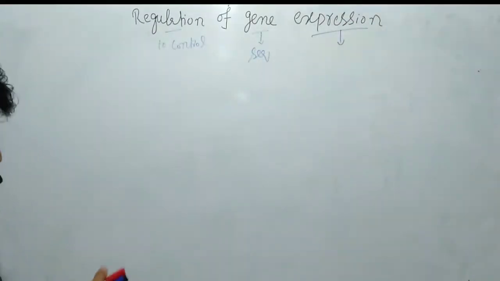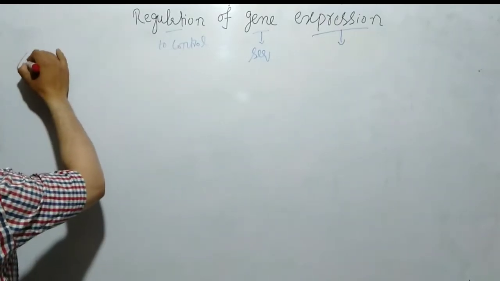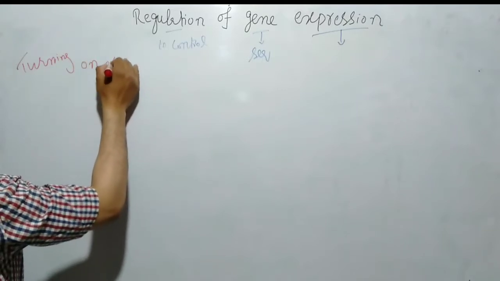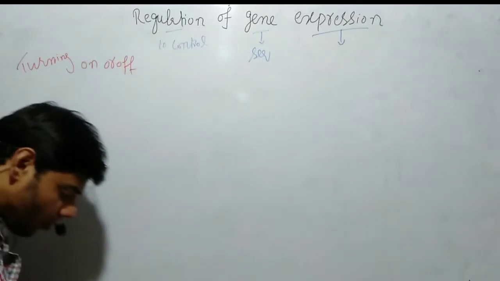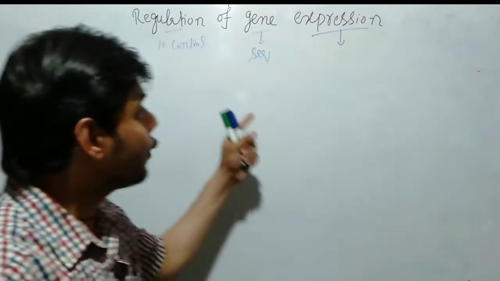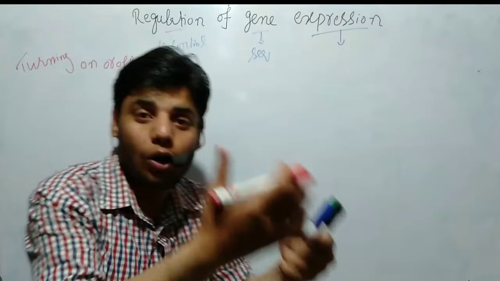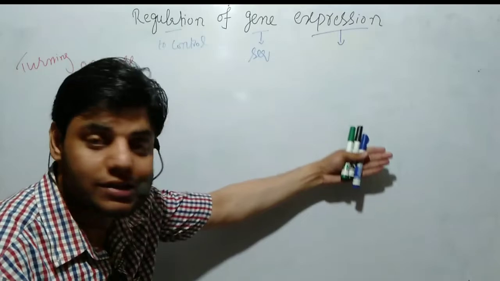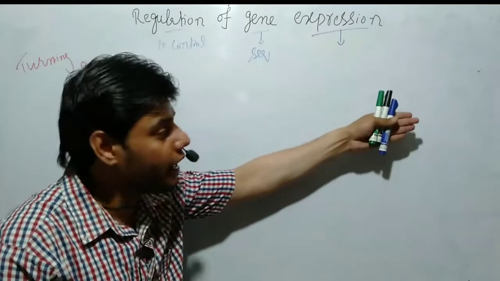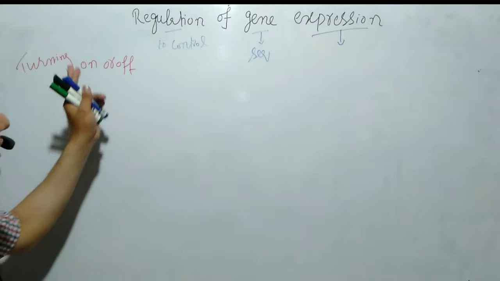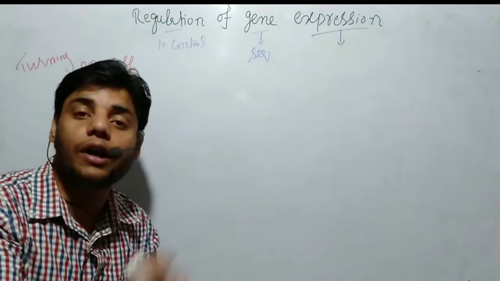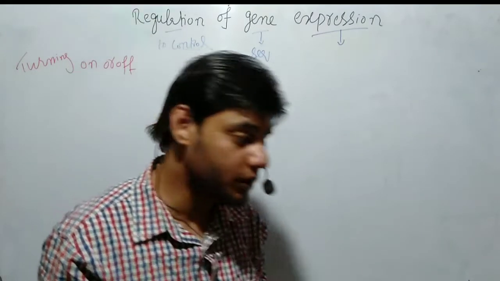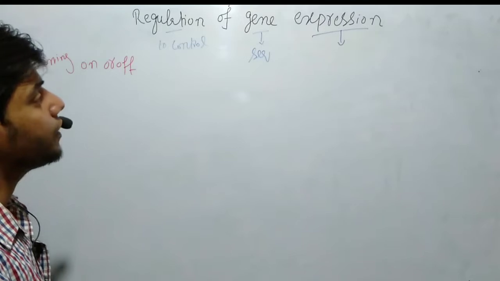Moreover, we can also say it is the turning on and off of the gene. When the gene is turned on by a certain type of protein, the gene is expressed, meaning the central dogma occurs: DNA, RNA, and after RNA we get the protein. This is the turning on and turning off of gene expression through certain types of enzymes or proteins. This is called regulation of gene expression.